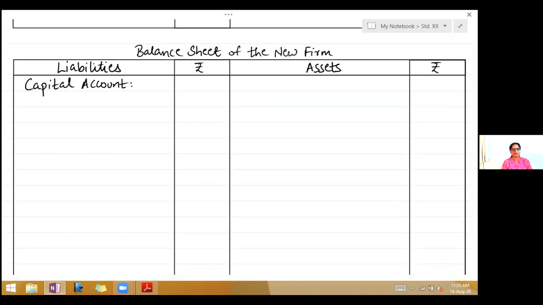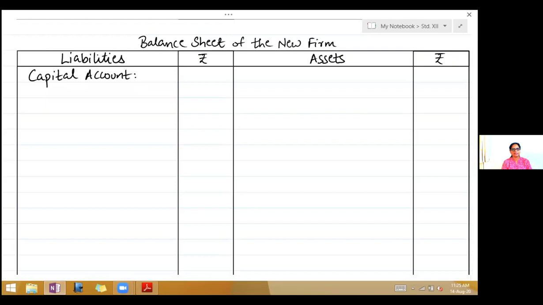So in the balance sheet of the new firm, on the liability side, you will write capital account and you will write all 3 partners' names, Vasu, Viraj and Hari, because he is admitted as the new partner. So always capital account first. So we now begin with the balance sheet which is given. We have sundry creditors. Sundry creditors, there is no adjustment, so we'll write in the new balance sheet, sundry creditors, 45,000.